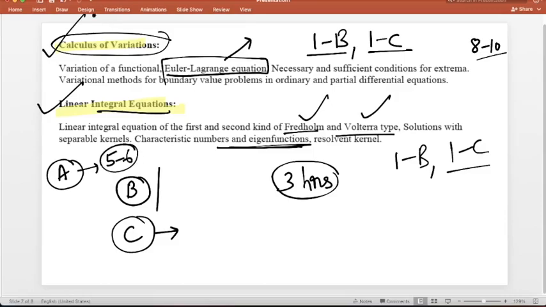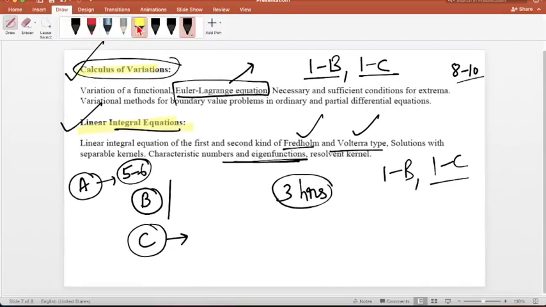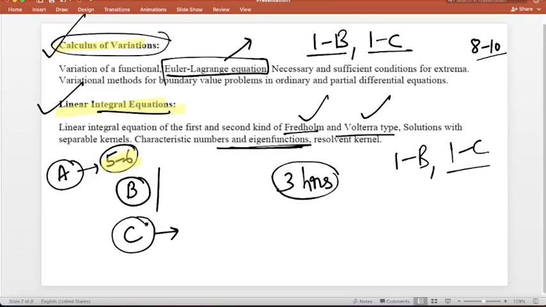So many times students are focused on this part A, but the first priority is your part B and part C. Why? Because if you do a good job in part B and part C, then only part A can be helpful, otherwise it is meaningless, right?